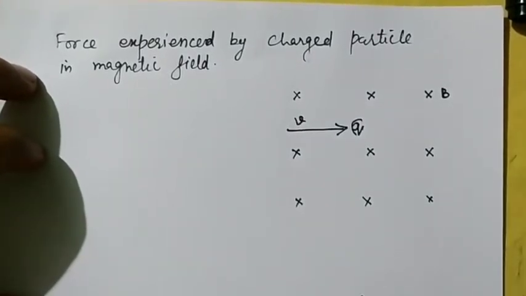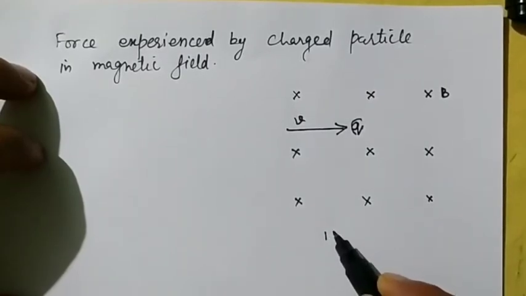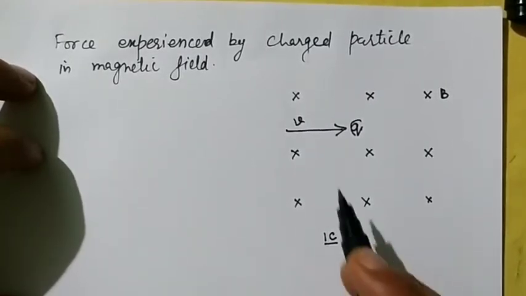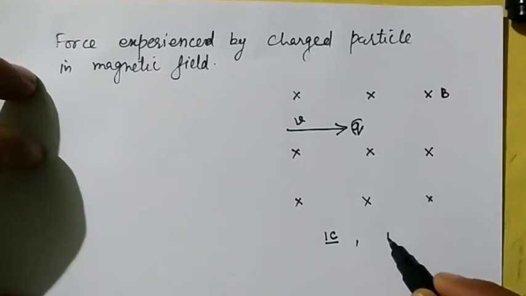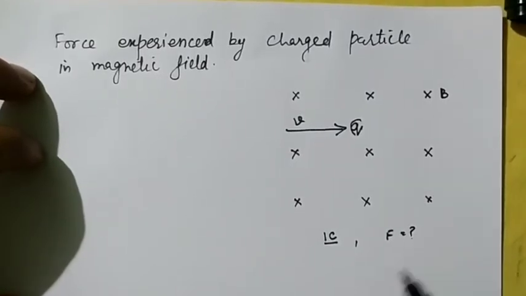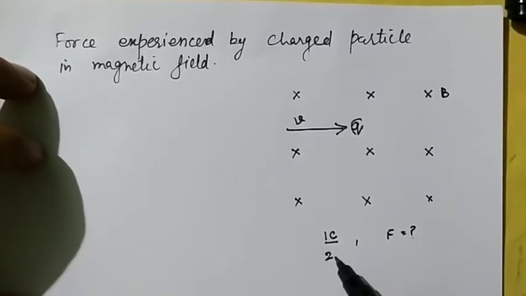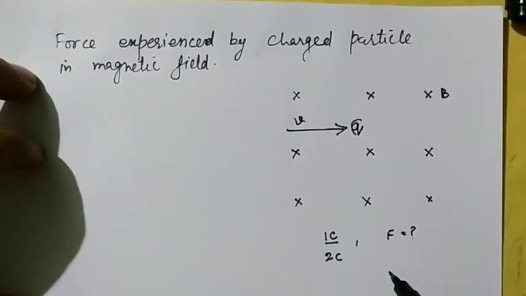it is observed that when I use 1 coulomb charge which is moving in the magnetic field, and then I calculate the force. Again, in the second experiment, I increased the charge to 2 coulomb. I observed that my force got doubled.